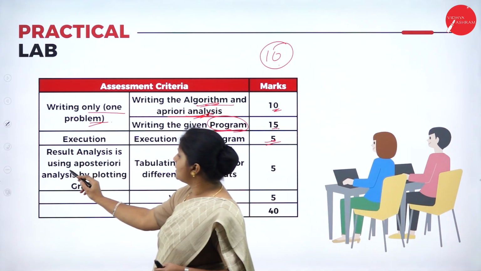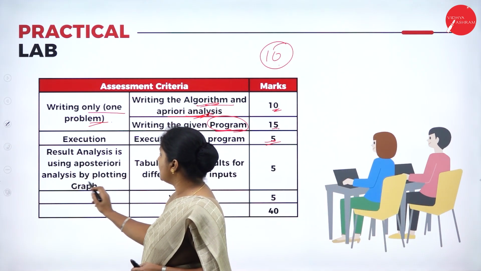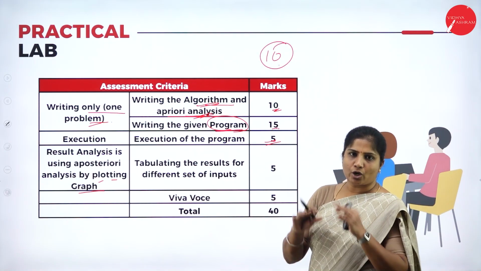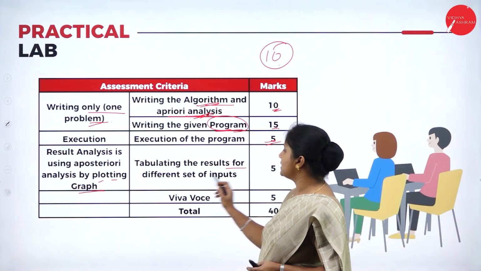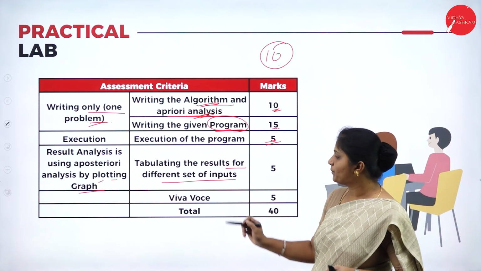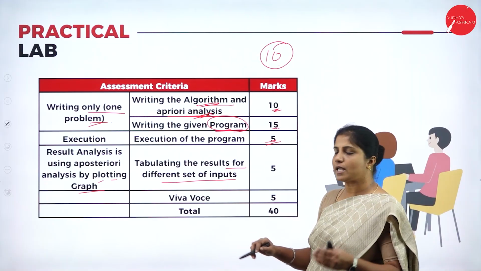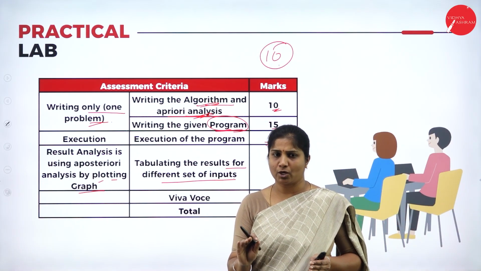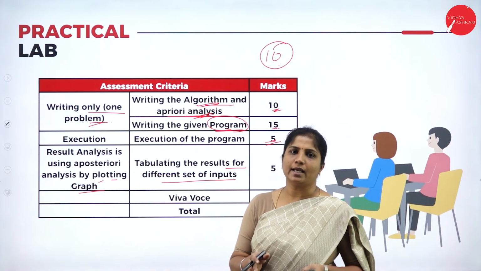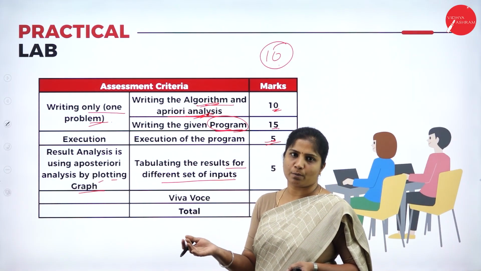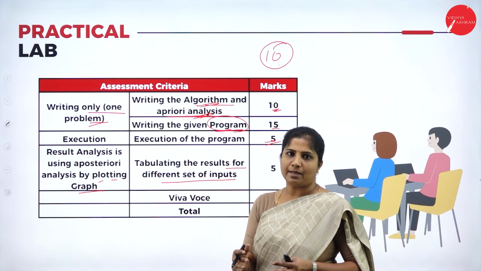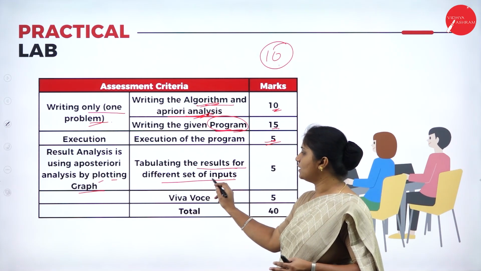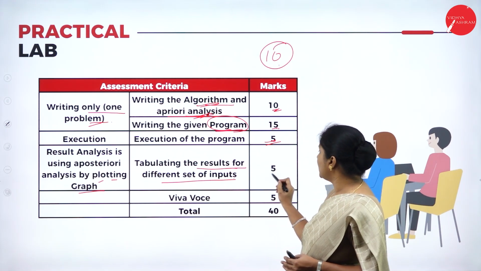Next, result analysis using a posteriori analysis by plotting the graph. You need to plot the graph in your system itself. For that, tabulate the results for different sets of input. If you give 5 elements in an array, what is the time complexity and space complexity? If you give 50 elements in an array, what is the time and space complexity? Like this, you need to tabulate the result for each different set of input. For that, 5 marks.